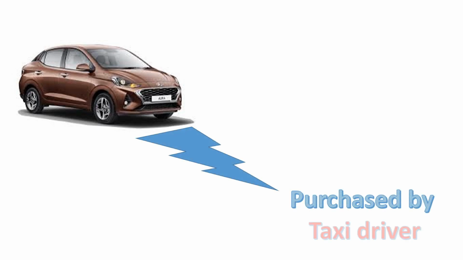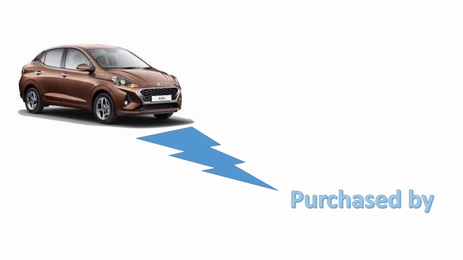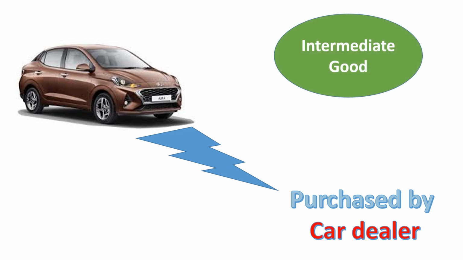If this car is purchased by a taxi driver, then it will be used for hired taxi services. This is his investment. Then this car is capital good. If this car is purchased by a car dealer, he will use it for resale and make profit. This time car is intermediate good.